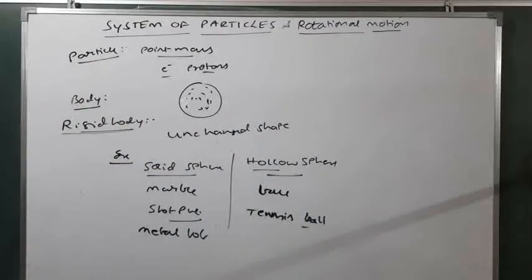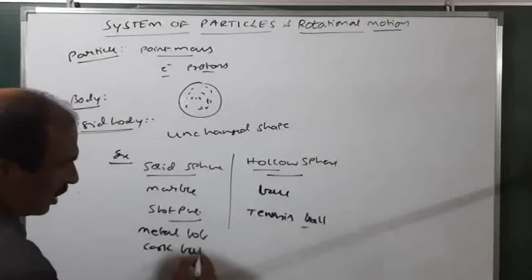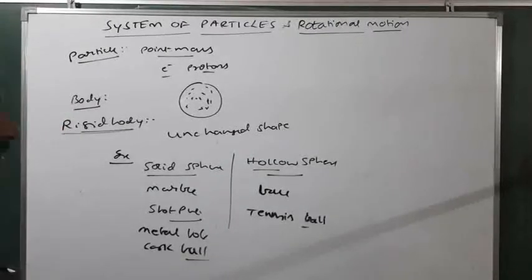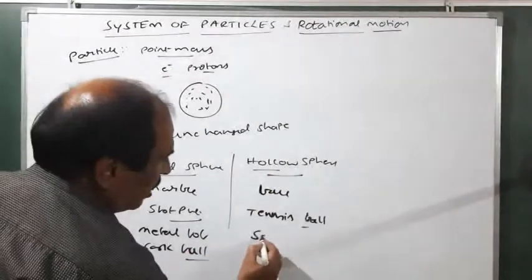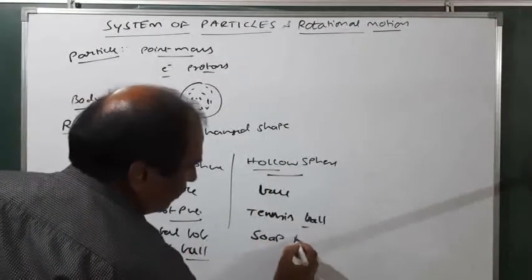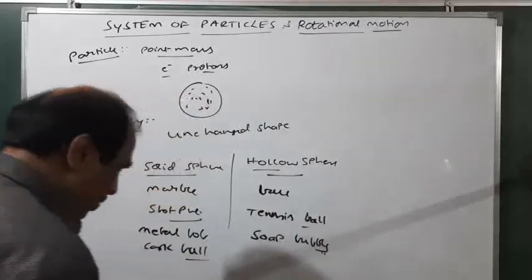Okay. So what about cork ball? Well, you are right. So cork ball, it is a solid sphere. So what about that? Soap bubble? Very interesting. Soap bubble, it is a hollow sphere. Okay.